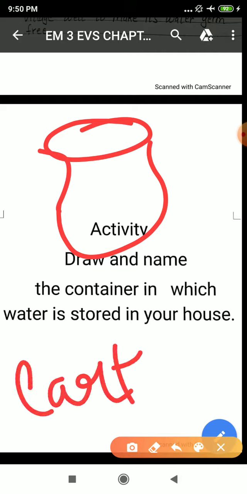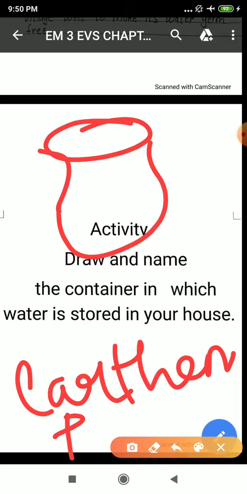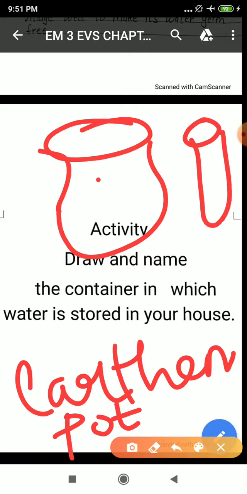earthen pot. So what you have to do is name it and draw it the way I did it, and you have to list down all those things in which water is stored, whether it's a bottle or an earthen pot or anything. You have to name all of them and draw them as well. Okay, this is your activity and you have to do it, students.